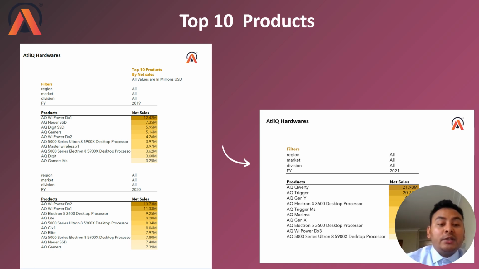But in 2020, you can see that product in the second place, and you can see the WI Power D2 in the first place, which I think is the same product but with a different variant. And in 2021, none of those products are in the first place, and we have a different product named QRT with 21.98 million.